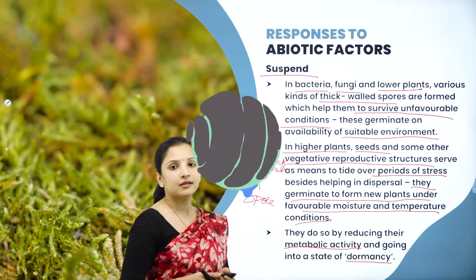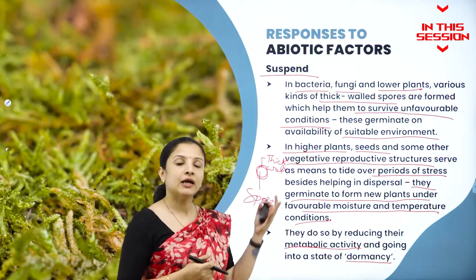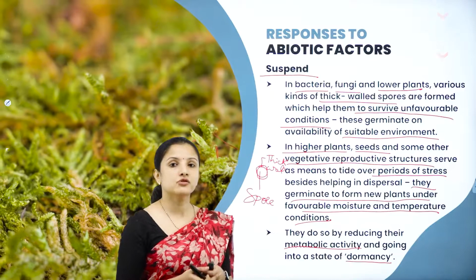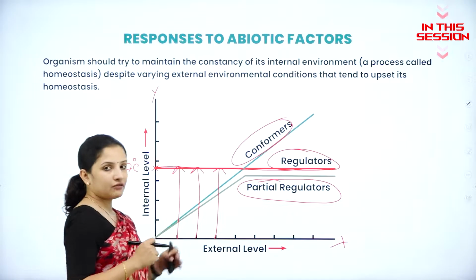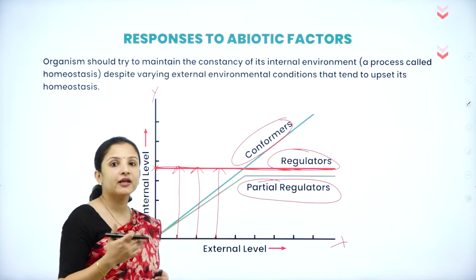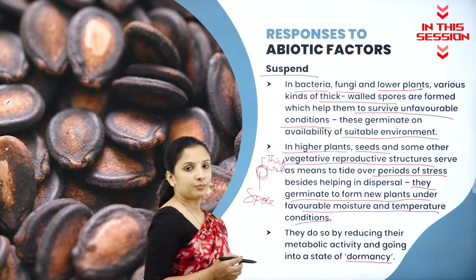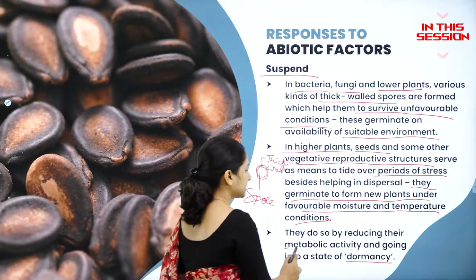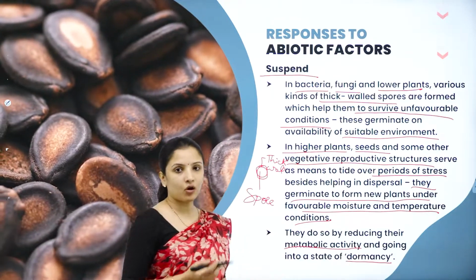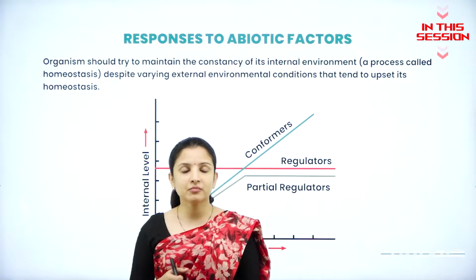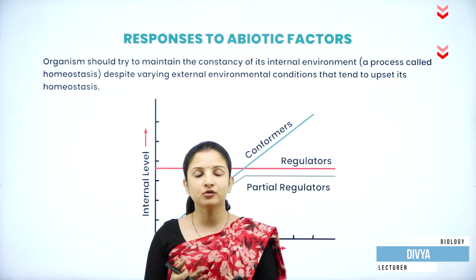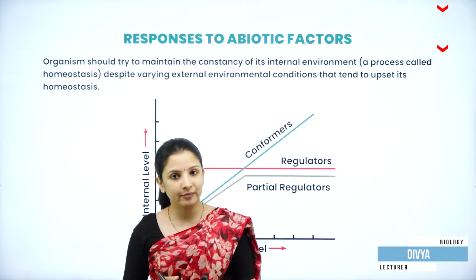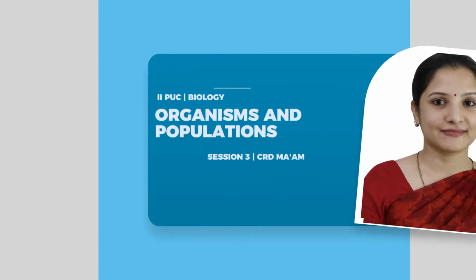The spores of bacteria, fungi and certain lower plants, and the seeds in higher plants, usually become dormant when conditions are unfavorable. Conformers are not capable of regulating their body temperature. Dormancy is a state in which the complete metabolic activity of the seed becomes stopped or inactive. Animals adapt themselves in different forms in order to escape these adverse climatic conditions.